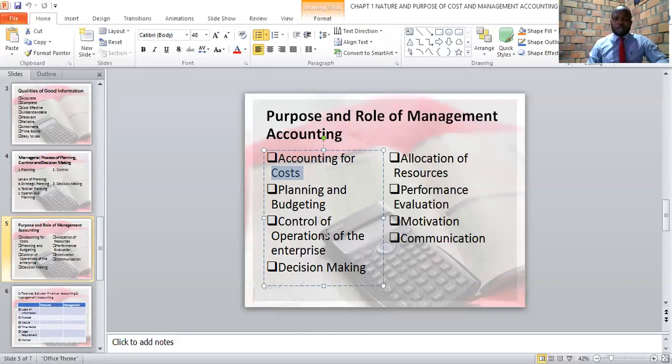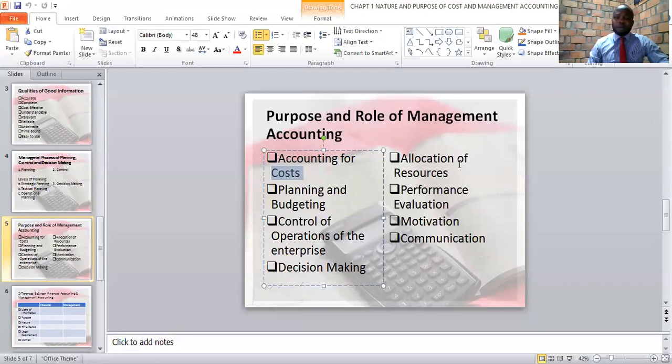Number 3, management accounting helps one to know how to control the operations of an enterprise. Remember, we have said what is control. Control involves comparison of actual results to the plan to get the difference and therefore to investigate the cause of the difference. We can also see that management accounting helps in decision making, and we have said decision making is a choice between alternatives.